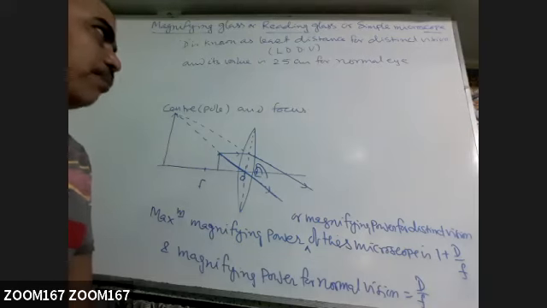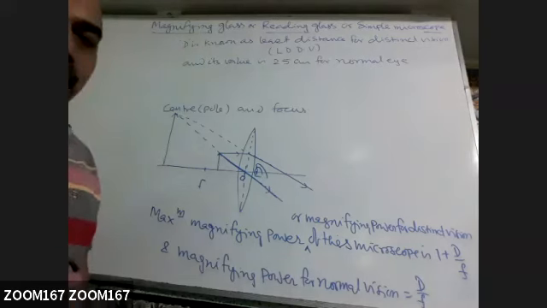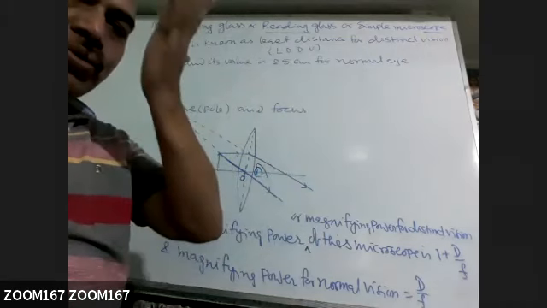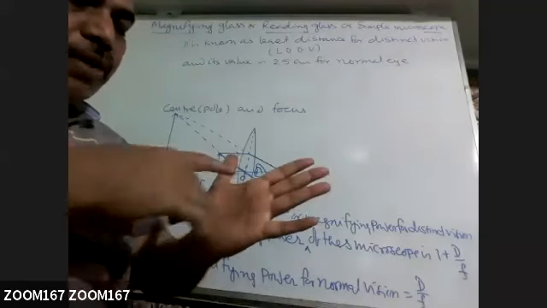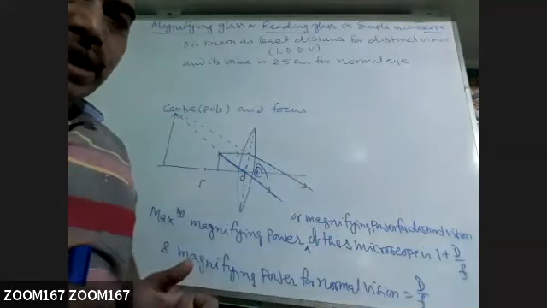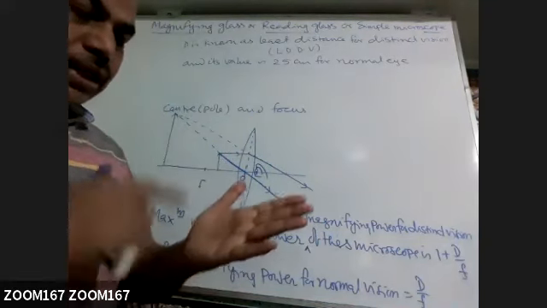What is the near point and what is the far point? Suppose you are seeing the lines of your palm. Keep your palm very close to your eye like this. Are you able to see these fine lines? You will not be able to see. So there is a minimum distance to see the object distinctly. Distinctly means the boundary should be very sharp. No hazy type images there. So that is distinct vision.